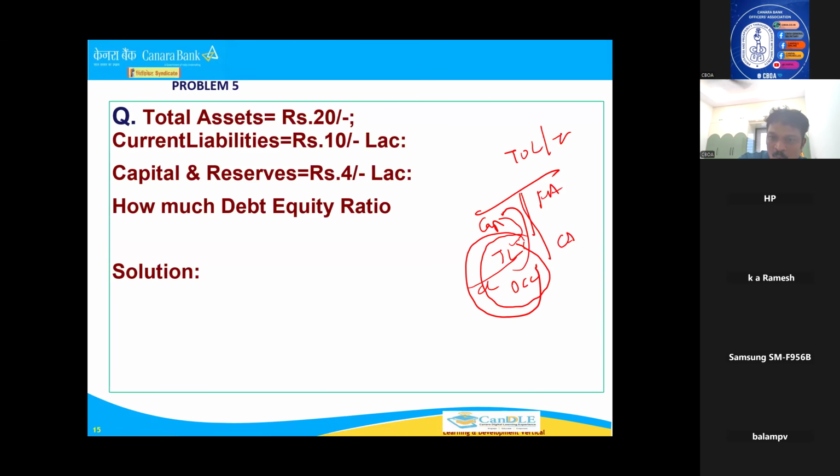Same thing, only term loans are compared with capital. This is debt equity: long-term debt to tangible net worth. Only long-term loans to net worth is called debt equity. Total loans to net worth is TOL by TNW. That is the basic difference between TOL by TNW and debt equity ratio. In term loans, we calculate debt equity because long-term loans, for which purpose will we give? For purchase of fixed assets. So that's a term liability.